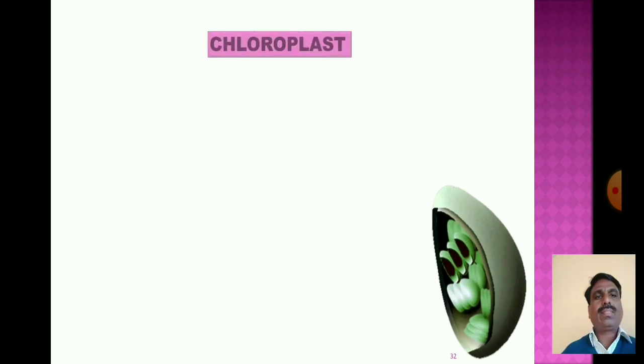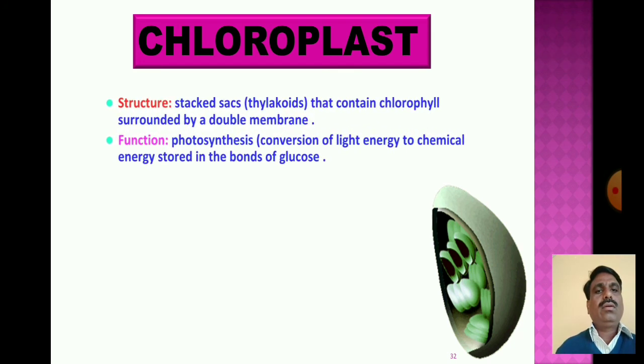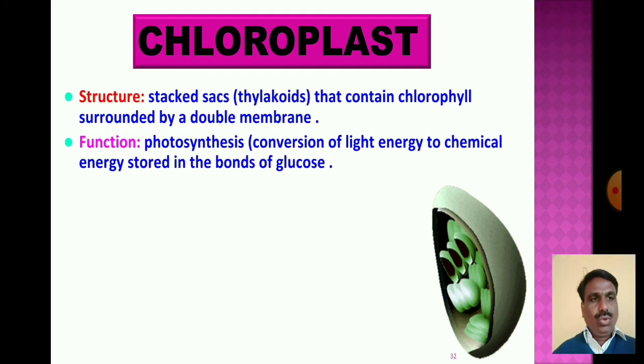Then the chloroplast. The chloroplast has stacked sacs, known as thylakoids, that contain the chlorophyll, surrounded by a double membrane. Stacked sac thylakoids are arranged one above another. The sac-like bodies are called thylakoids, and they contain the chlorophyll, surrounded by the double membrane.